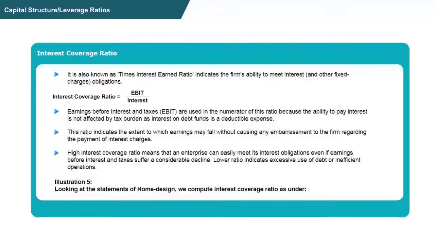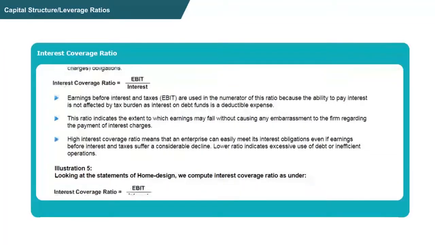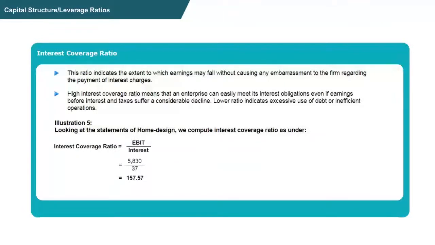This ratio indicates the extent to which the earnings may fall without causing any embarrassment to the firm regarding the payment of interest charge. A very high ratio means that the concern is very much capable of paying off the interest obligation, even if the EBIT, that is earnings before interest and tax, declines. A lower ratio indicates that there is excessive use of debt, or we can say that the debt is not being used efficiently. Let's understand this ratio with the help of illustration.